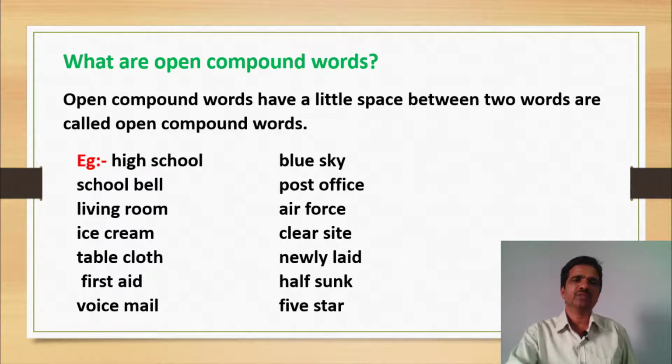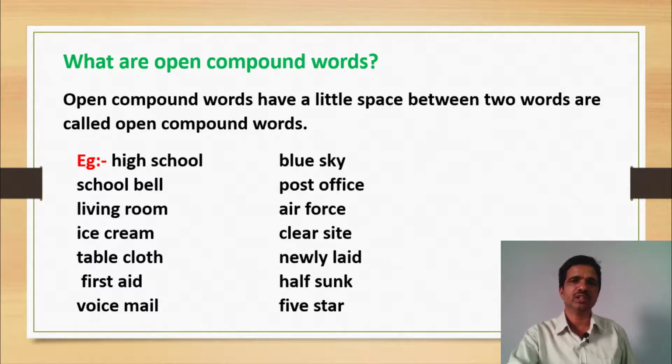Among the three, hyphenated compound words, closed compound words, and open compound words, the three are different, but there is no confusion in identifying them. In hyphenated compound words, there is a hyphen between two words. In closed compound words, there is no space between two words. In open compound words, there is a little space between two words.